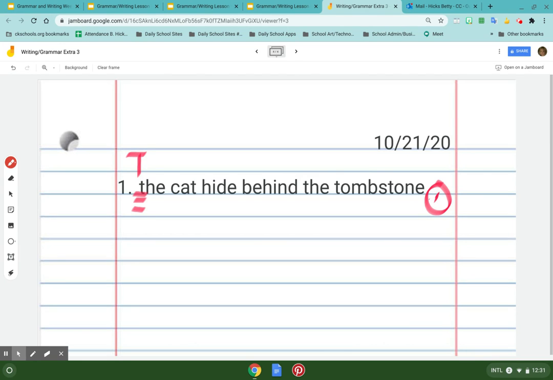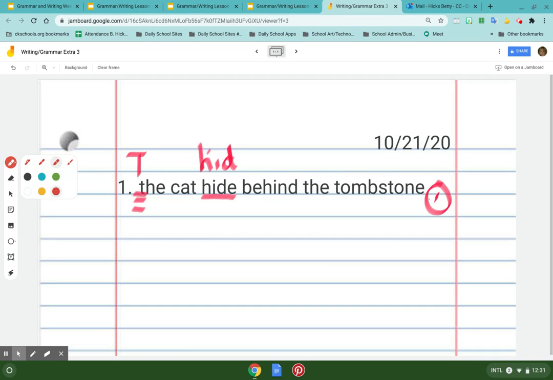Did you hear that? The cat hide behind the tombstone. So this word right here needs to be changed and the silent E needs to drop away and the word would be hid. Now let me read it. The cat hid behind the tombstone.